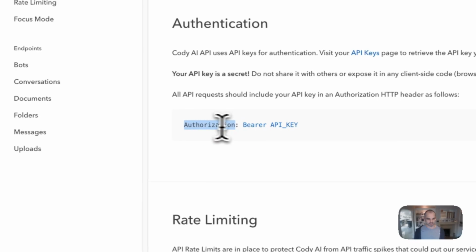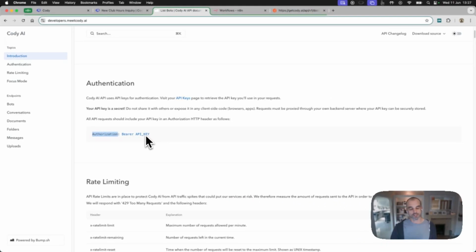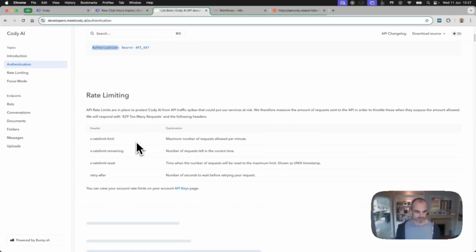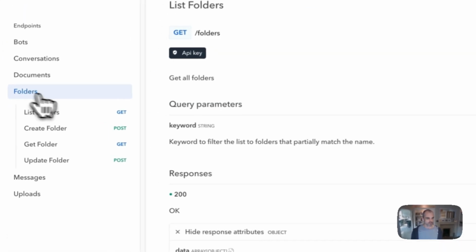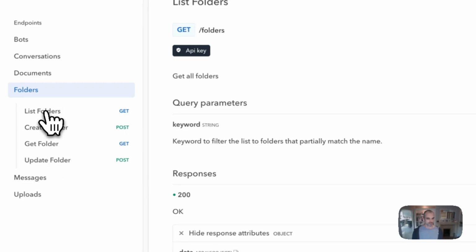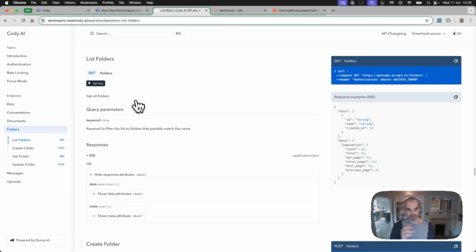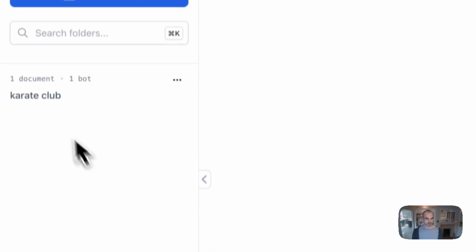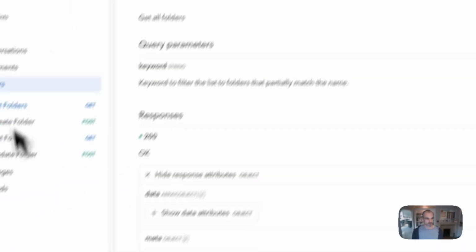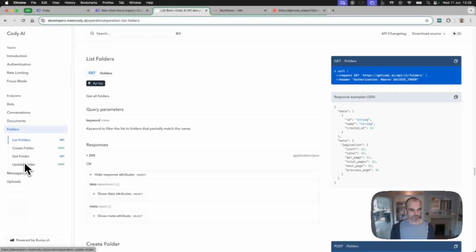Okay, and it's saying this is fairly standard. We'll send in an authorization header and a bearer followed by the API key that we just generated. Don't worry if you don't understand what I'm talking about yet. This will all become clear. Okay, so what do we need? We want to look at folders. Okay, and we're probably going to want to list folders, because we're going to want to put the knowledge that we're getting from wherever into this folder here. Okay. So we are going to want to list folders, and it could be one of these calls down here.